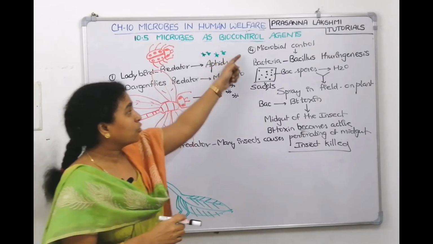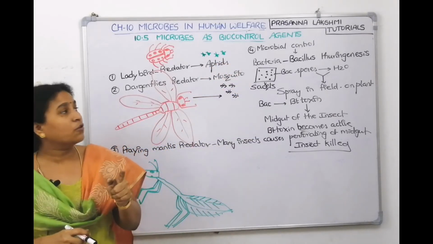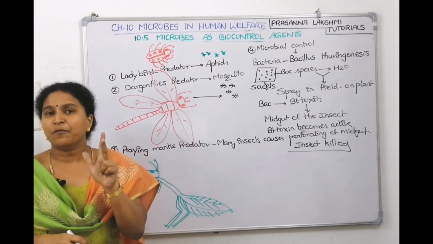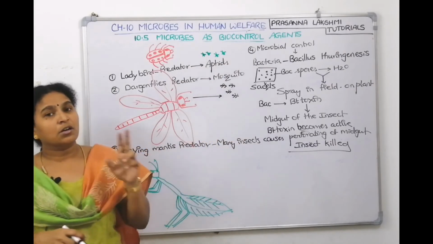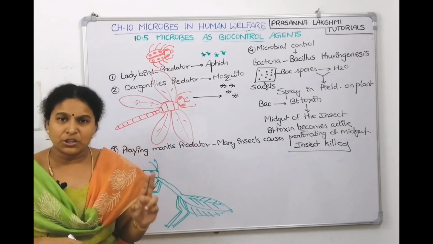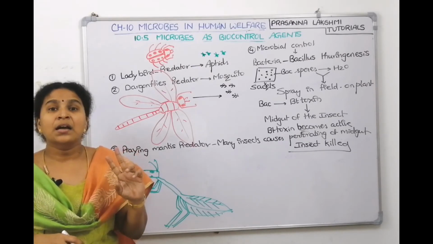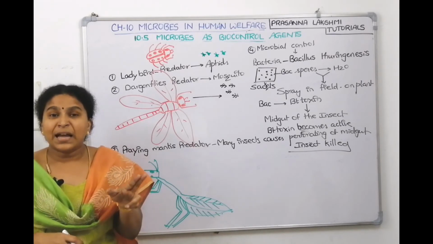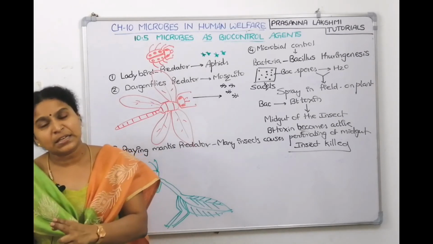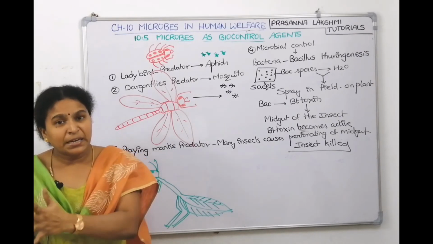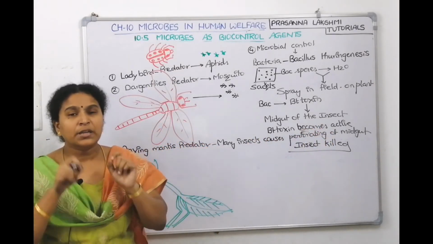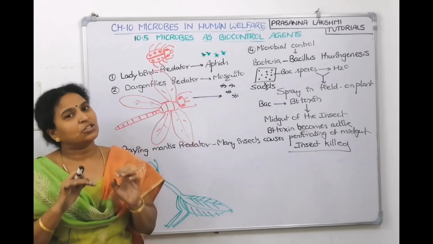So we are talking about microbial control. Under microbial control, we are going to take the example of a bacteria, a fungus, and also a virus. Under bacteria, we are talking about Bacillus thuringiensis. This bacteria has an ability to produce Bt toxin. If the insect takes it inside along with the leaf, then straight away in the midgut, in the alimentary canal of the insect, the toxin becomes active. It causes holes on the intestine. When the intestine gets damaged, the insect will die.